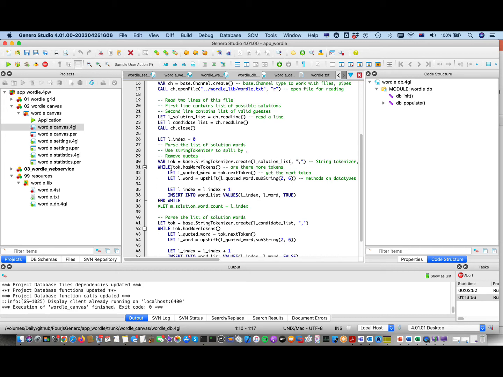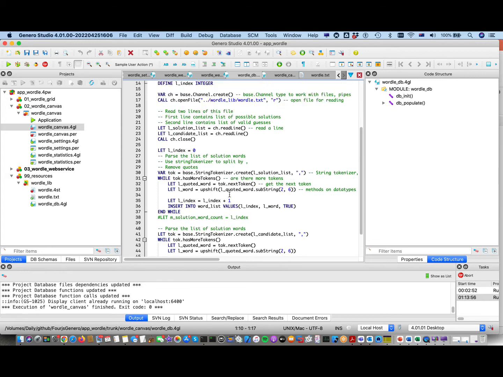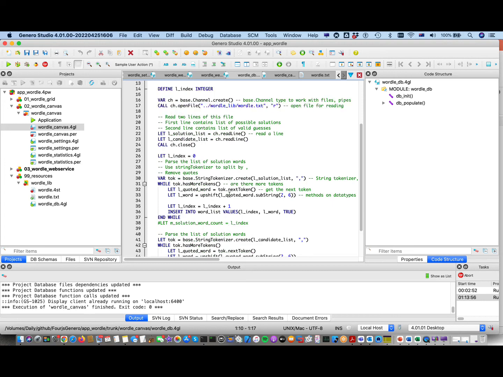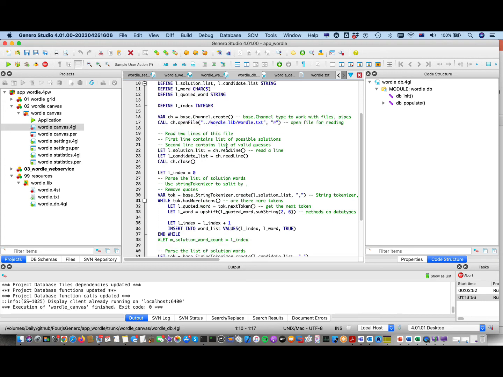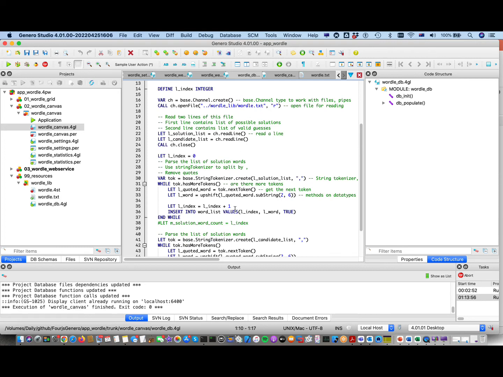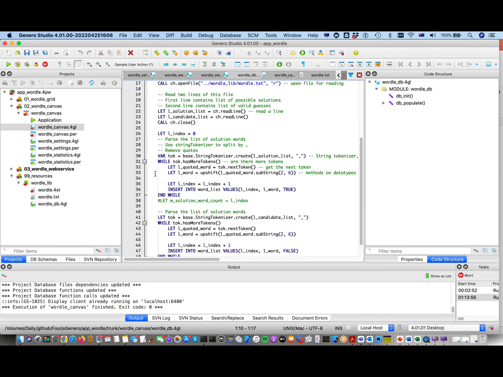And I just go through looking for if there's more instances of delimited strings in that line, or what we call tokens in the code here, and find them, and then for each one I then insert it into my database. So this very simple code here is all that's going on in terms of creating my database and then reading through this file to populate my database.